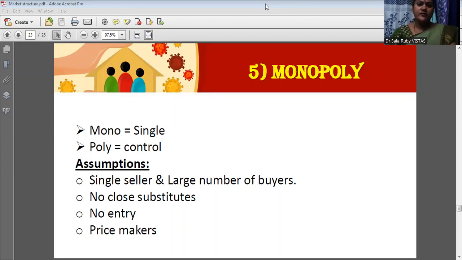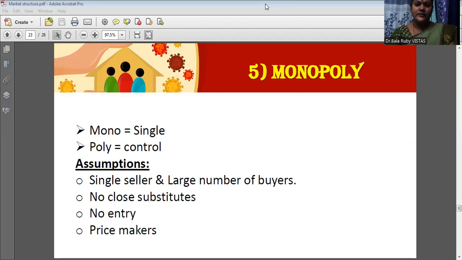Then the second assumption is no close substitutes. They are producing a commodity, but this commodity has no substitutes. I hope that you know the meaning of substitute product. Substitute means instead of one commodity, we can use another commodity also. For example, instead of coffee, you can drink tea also. The purpose is the same. This type of commodities are considered substitute commodities. Here there is no substitute commodity because it is a monopoly, a single seller or single producer. Therefore, there is no possibility of a close substitute commodity.